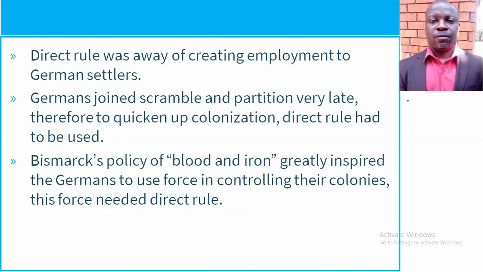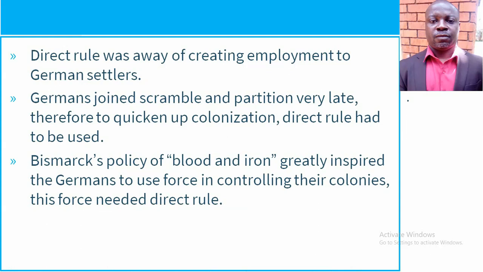Now, Bismarck is actually credited for having united the Germans and for having fought for the independence of the Germans from the Austrians. Germany got her independence in 1871, and it was greatly due to the effort put in by Bismarck. Before 1850, Bismarck realized that the Germans fought for their unity and had failed. Now he came on board and told the people of Prussia, because Prussia was the leading state in Germany, that the great question of the day shall not be solved by speeches and resolutions of the great majority, but by blood and iron.